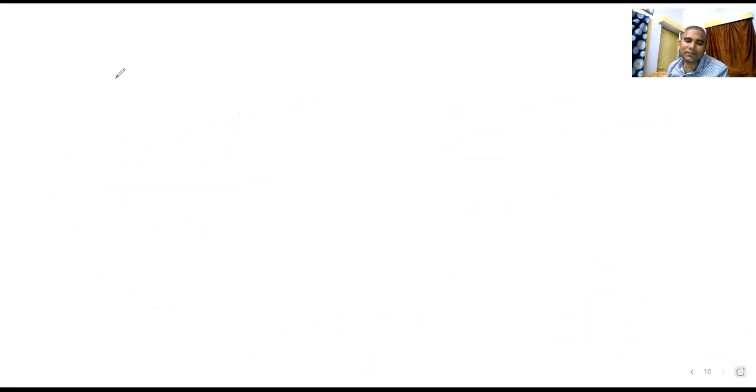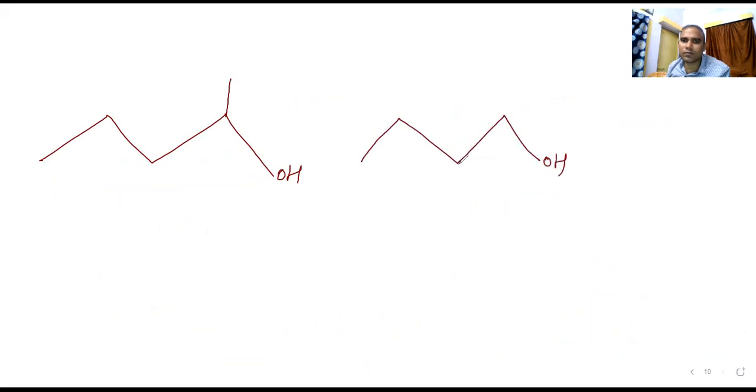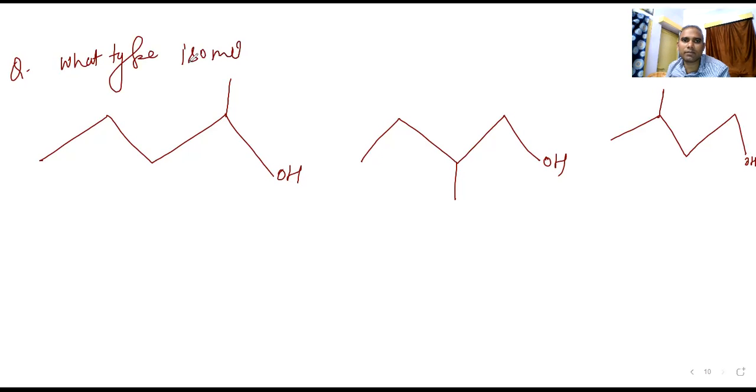Okay, wait. We'll go through some more examples. This is not as tough as you are thinking, but it requires more practice. Question is there: what type of isomerism is present? This is the question.